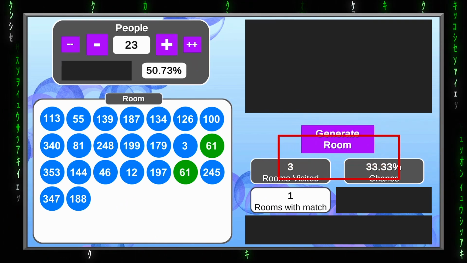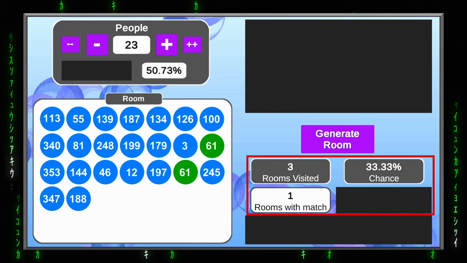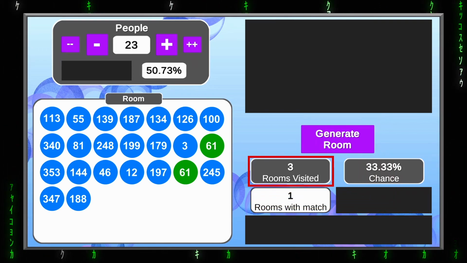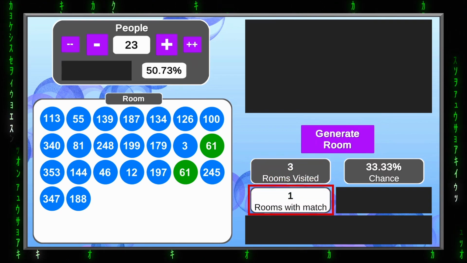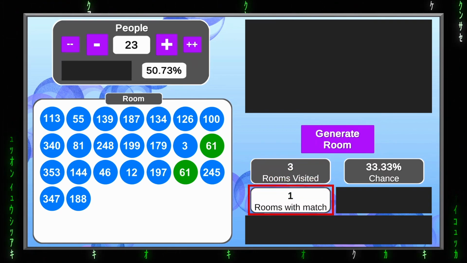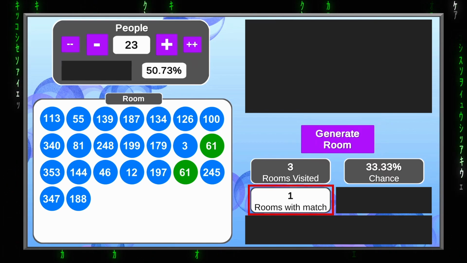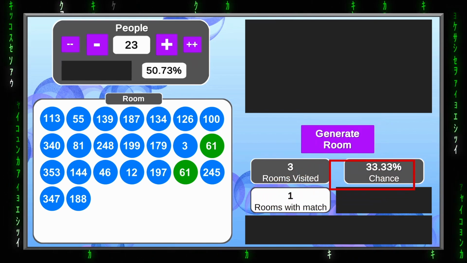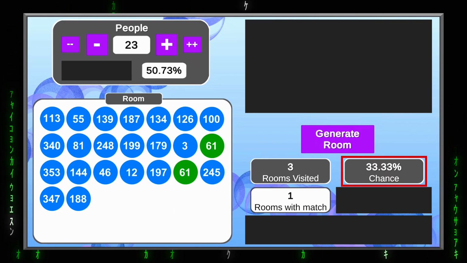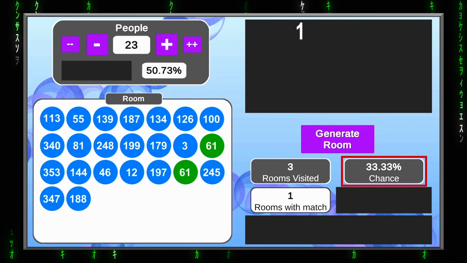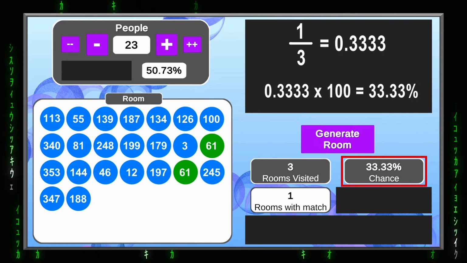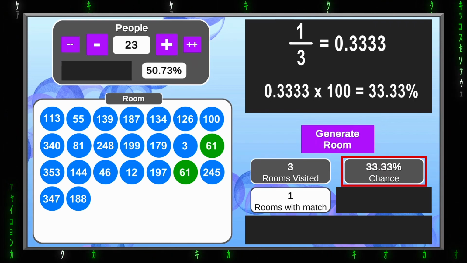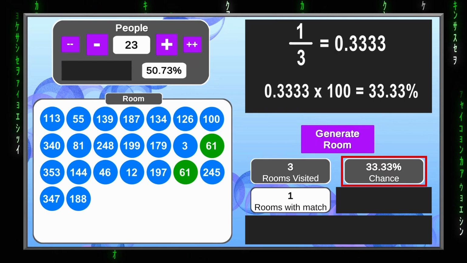Now let's have a look at what's going on with those 3 boxes down here. First shows us how many rooms we've visited so far. We have been in 3. And then this box below shows us in how many of those rooms we found a pair with matching birthdays, so 1. Last, the fourth box, is the chance calculated from the numbers in the first and second box. So, rooms with matches, divided by rooms visited, and then multiplied by 100. So our chance after visiting 3 rooms is 33.33%.